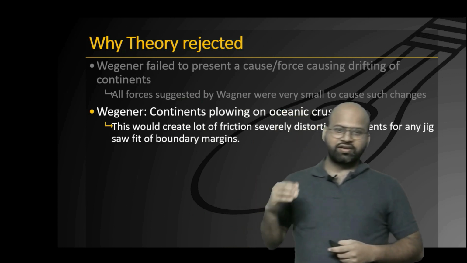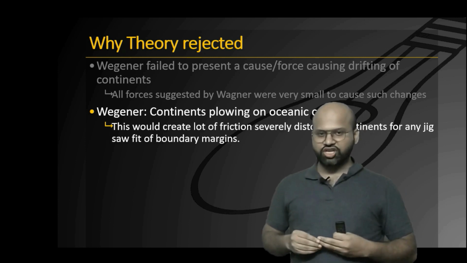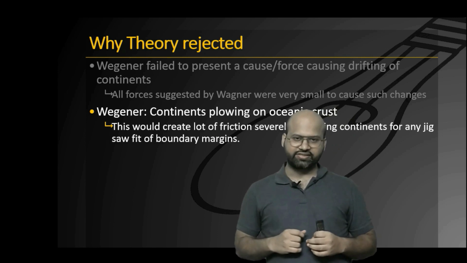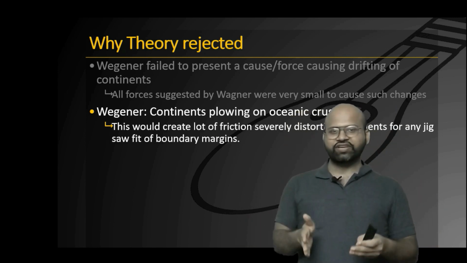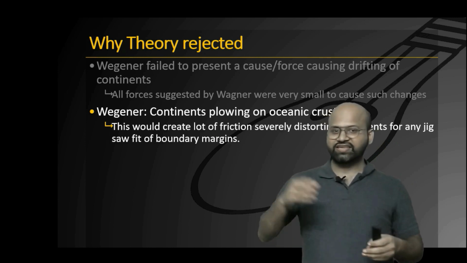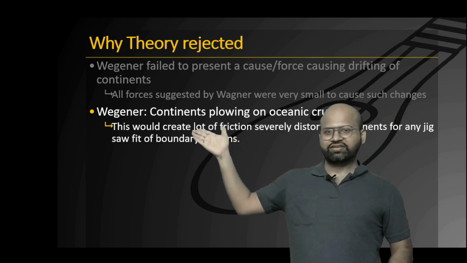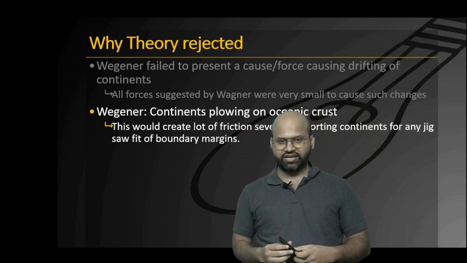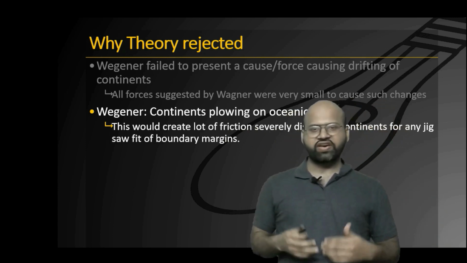But if we see the calculations of these things, then if it is actually moving, then it would severely distort the margins of these continents, and it would be impossible for the alignment of the continental coasts, as he has suggested in his jigsaw fit. So geophysicists suggested that this is not possible because a lot of friction will be generated by this kind of movement, and moreover it would distort the continents to a very higher degree.